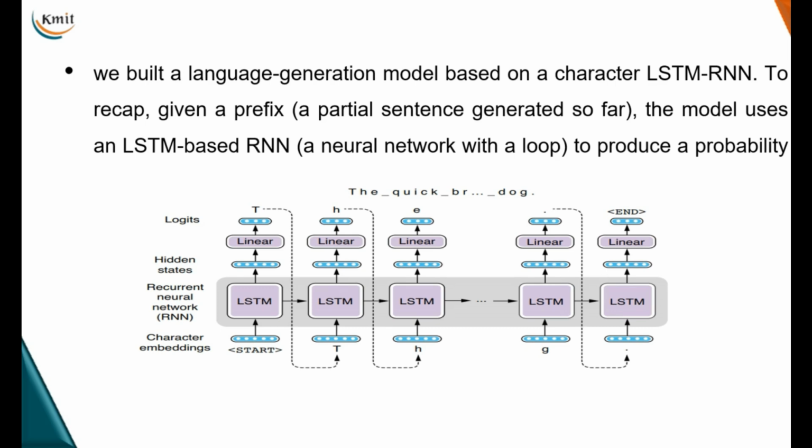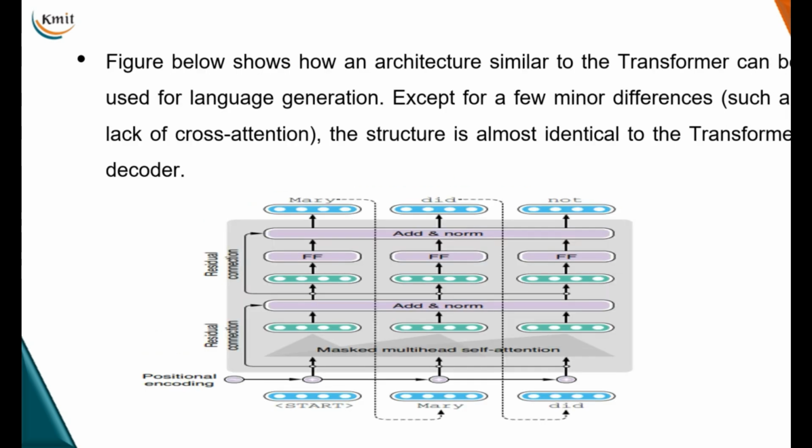So we have built language generation models based on characters. We can also build a language generation model based on characters using LSTMs or GRUs. As you can see in the picture, this model uses an RNN based LSTM neural network to produce a probability of the prediction. I give the character embeddings to recurrent neural networks, one type of which is the LSTM. And then from the hidden states, through a linear layer, we generate the predictions, right?